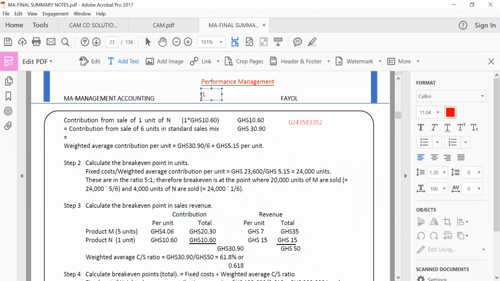Students preparing for the performance management paper come June 2021 should prepare themselves massively in what we call break-even analysis, and throughput accounting. You can decide to listen, you can decide not to listen.